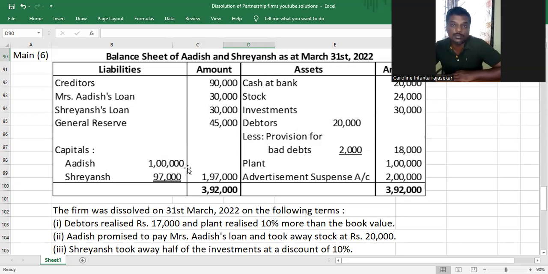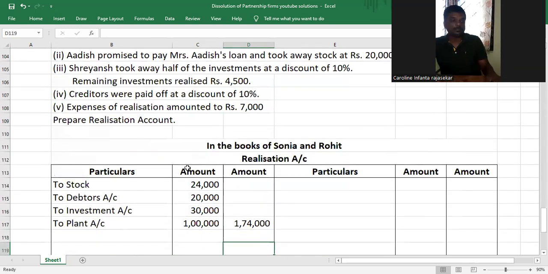Although during fundamentals you've learned that when a partner gives a loan, it will be considered as an external liability, it ranks below all the third party liabilities. Understood or not? Only the third party liabilities are settled through realization account. So Shreyansh's loan, a partner's loan, will not be settled through realization account. Understood or not, my dear children?